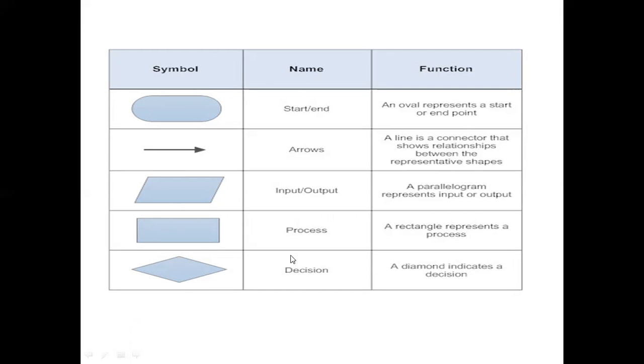And these are the names of these diagrams. The oval is used for the start and end of the flowchart or algorithm. The arrow shows the direction of the program, or the relationship between the representative shapes. The parallelogram is used for input and output. The rectangle is a process. The diamond indicates a decision. So these symbols have different uses.